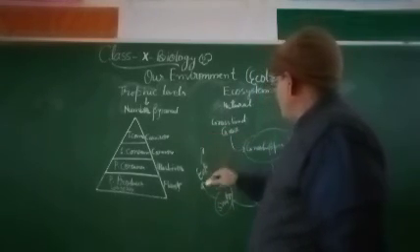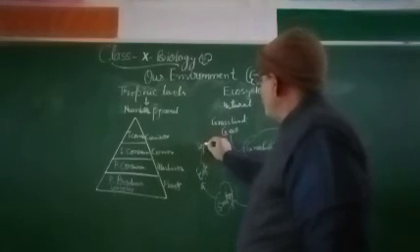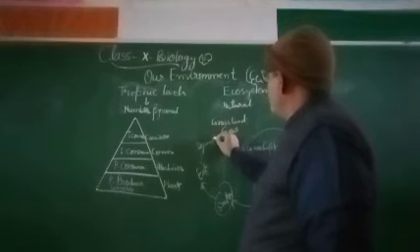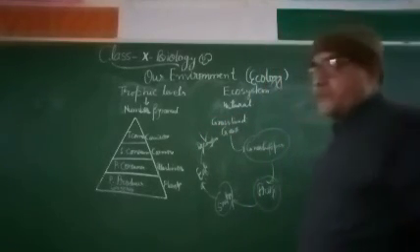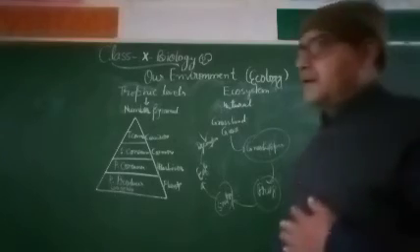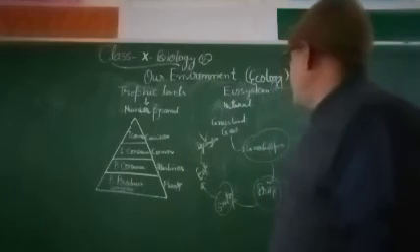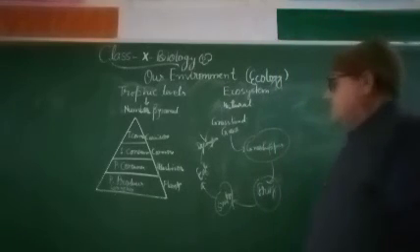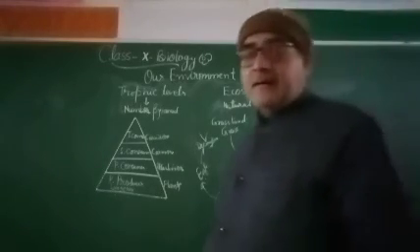These eagles get decomposed by decomposers, and decomposers free all the constituents of the ecosystem, all the elements, into the different environments. Okay, my dear students, this is an example of a natural ecosystem, the grassland.